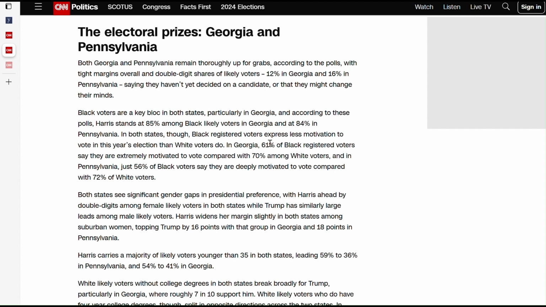But when you look at those margins and numbers, it's really important that she is able to turn out Black people. If Black people don't turn out, then in states like Georgia it may become difficult for her to offset all those rural white votes that will come for Trump in the small, white counties.